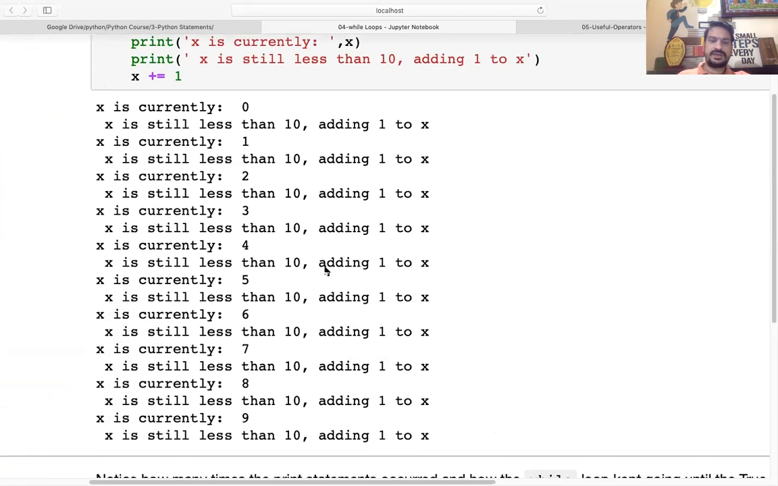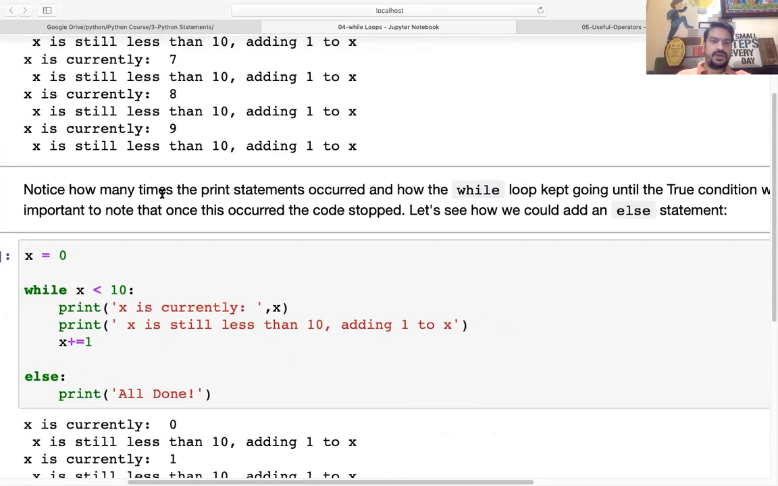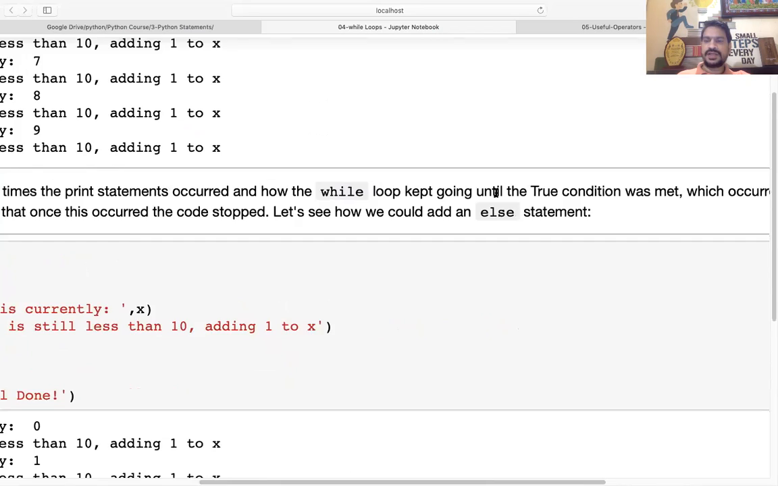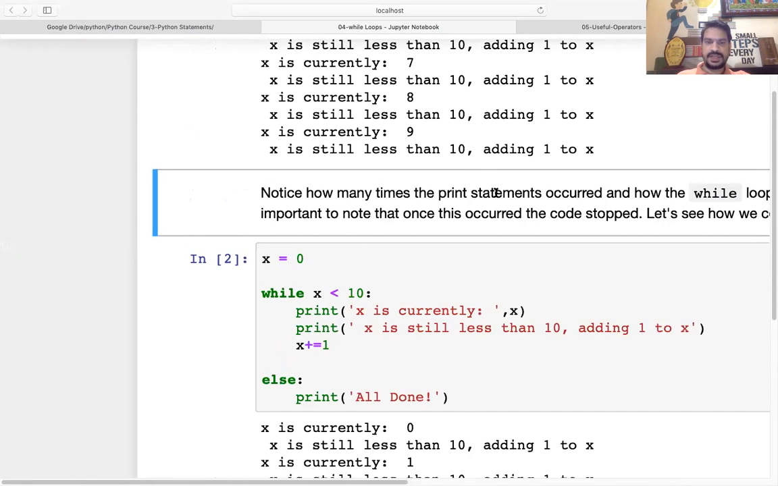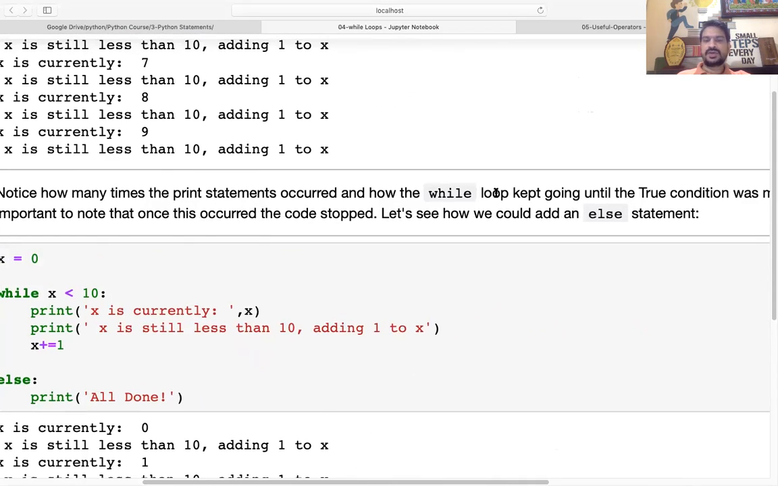This is a simple example for that. Notice how many times the print statement occurs and how the while loop keeps going until the true condition is met. It is important to note that once this occurred, the code stopped.